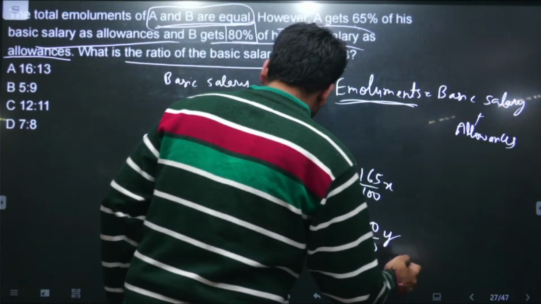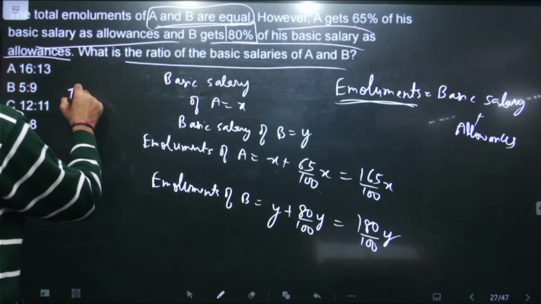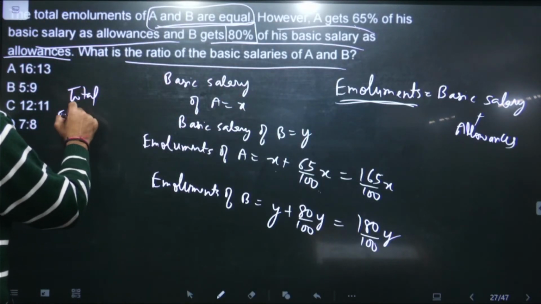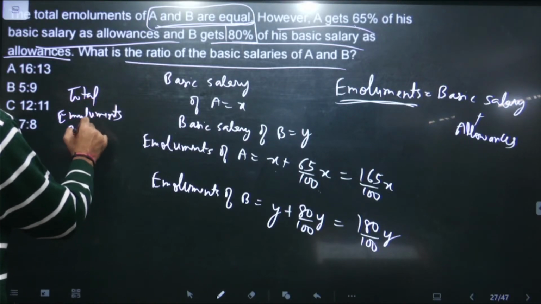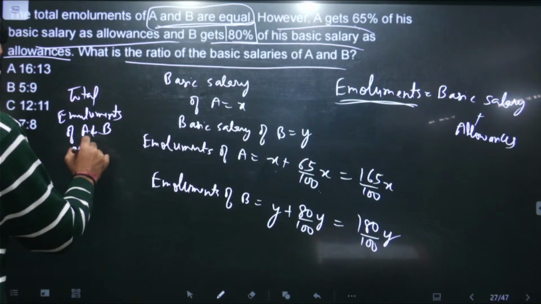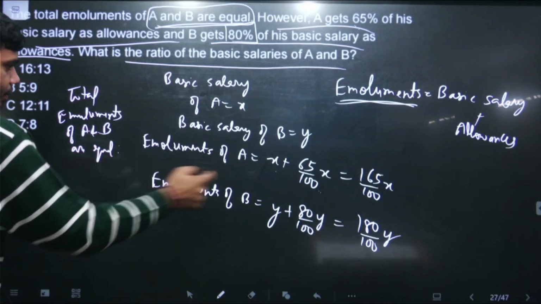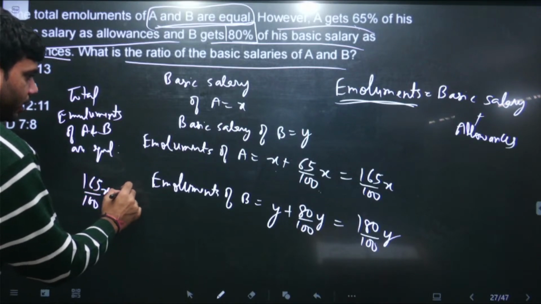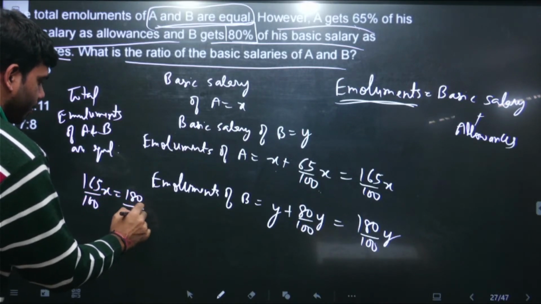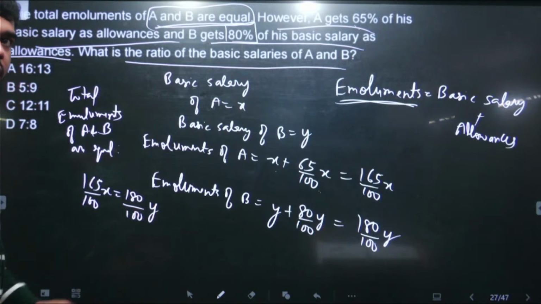So 165 upon 100x is equal to 180 upon 100y. This is provided to us.